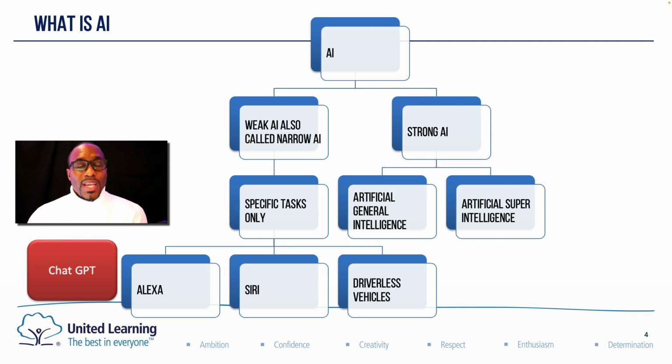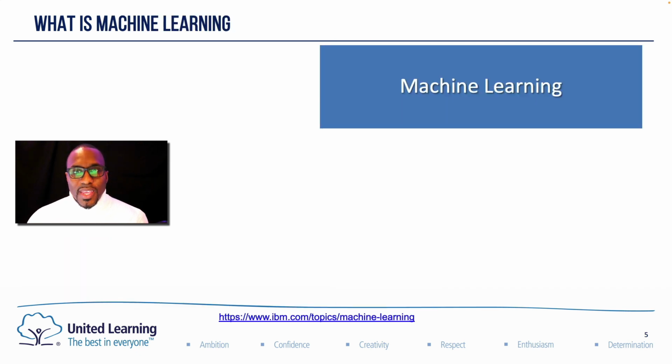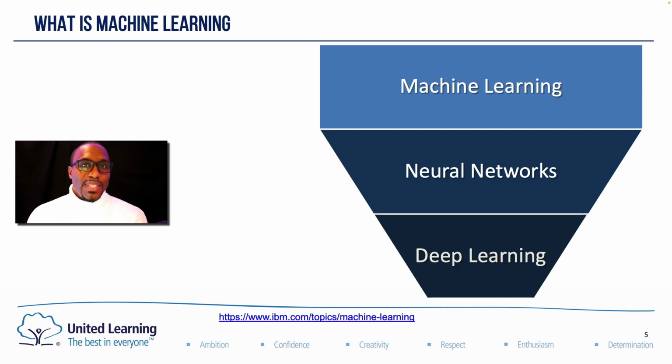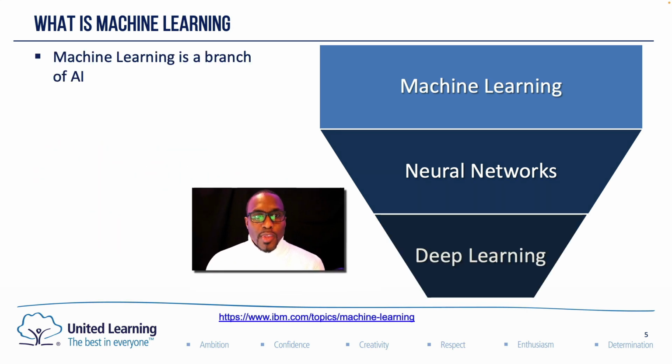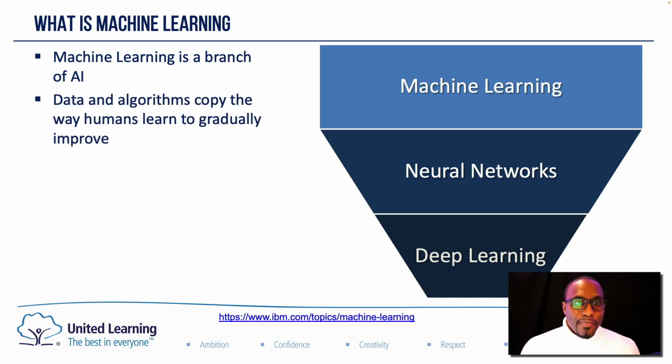So one of the next terminologies you often hear when it comes to artificial intelligence is machine learning. So what is machine learning? Well, machine learning is a subset of artificial intelligence. And within machine learning, you have something referred to called neural networks. And you also have deep learning.